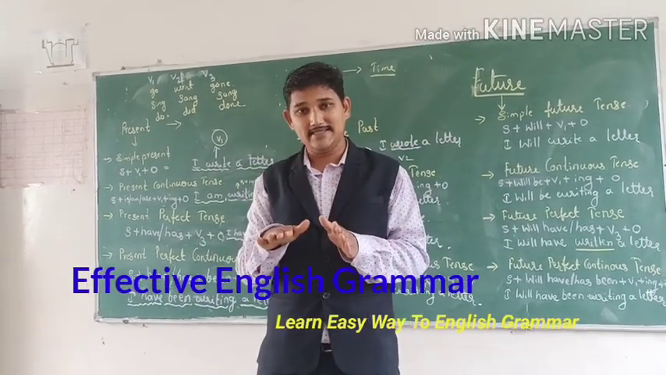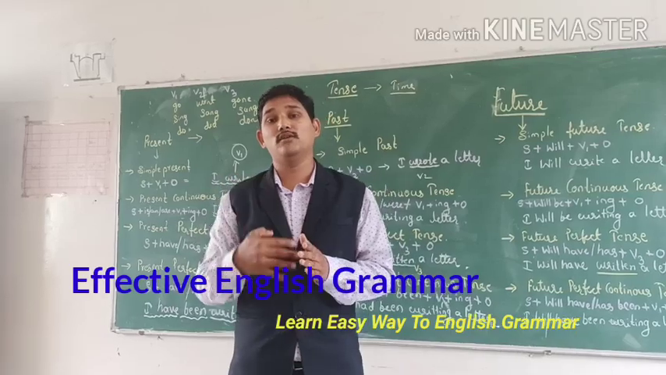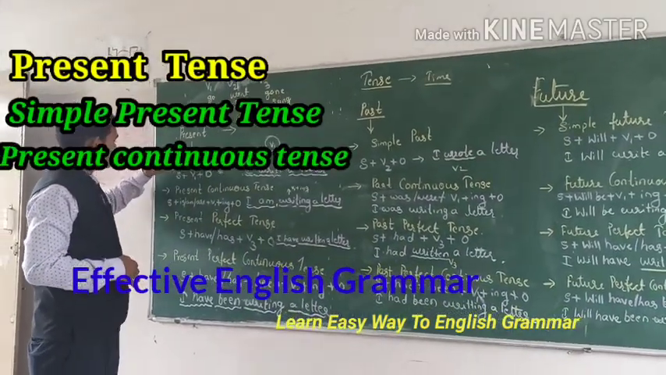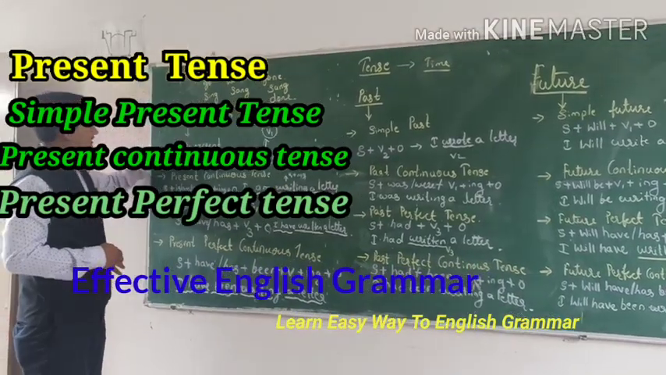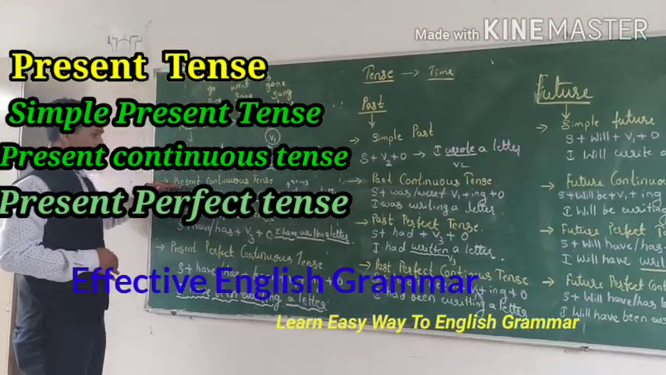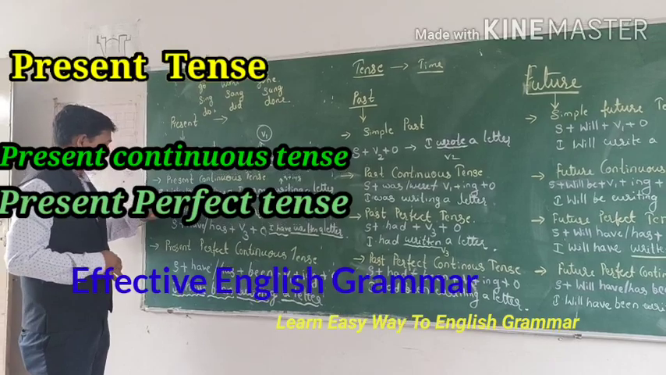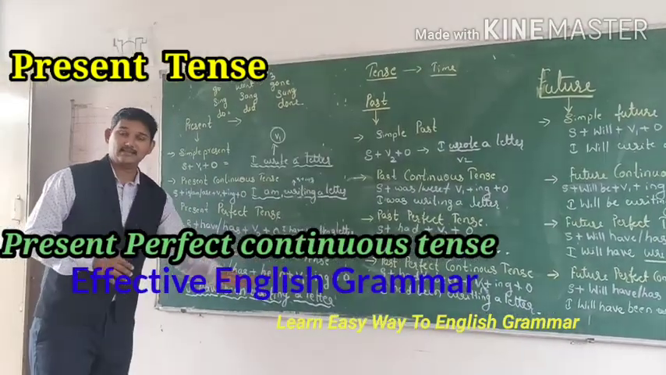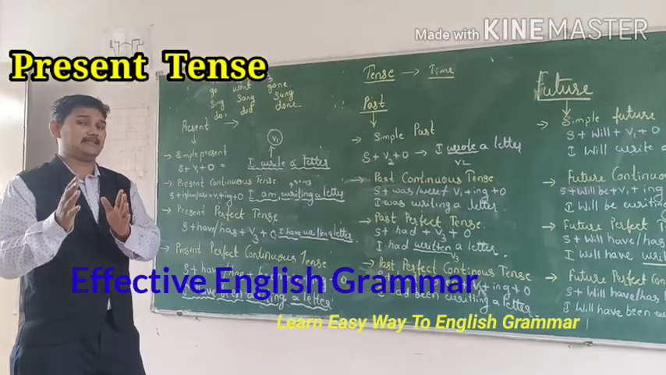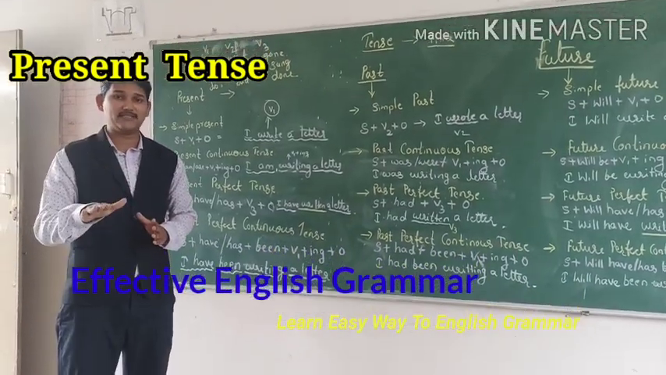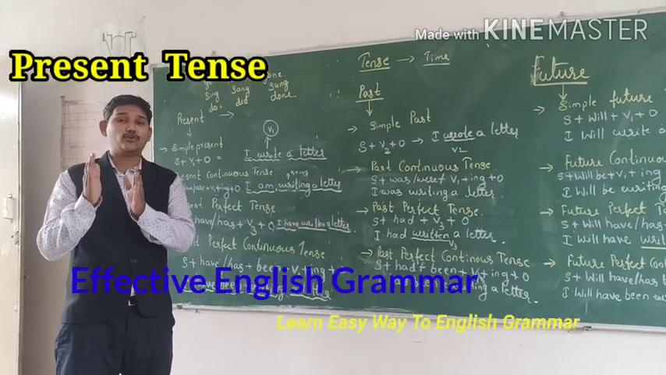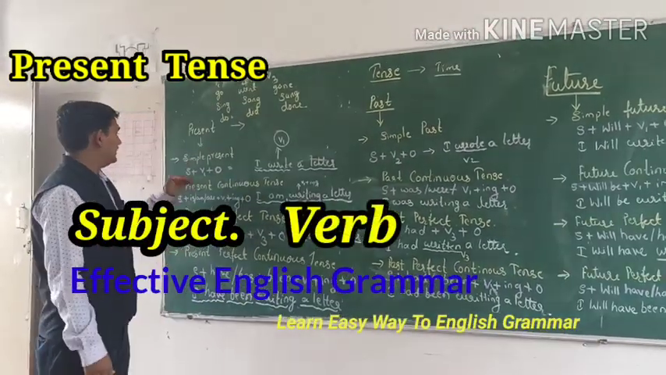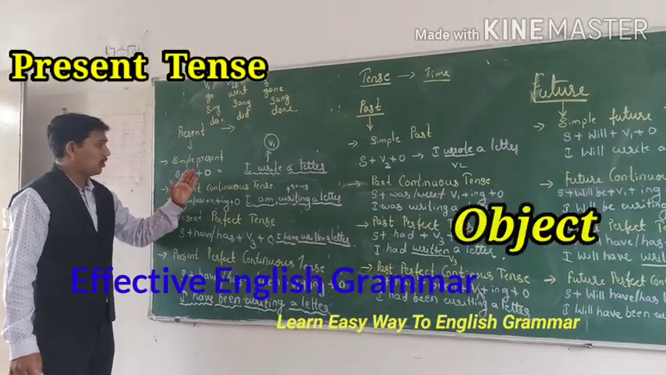The present tense again has four divisions: simple present, present continuous tense, present perfect tense, and present perfect continuous tense. Present tense means now, at present, where the verb shows the action in the present tense.